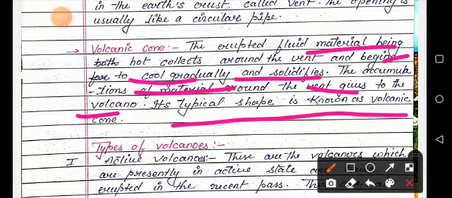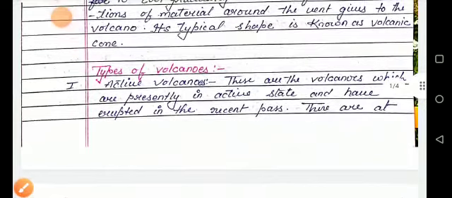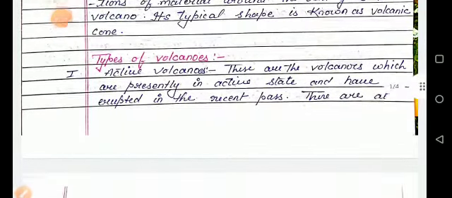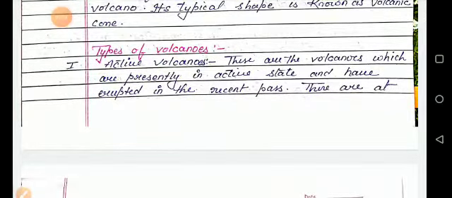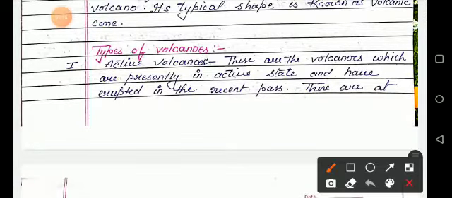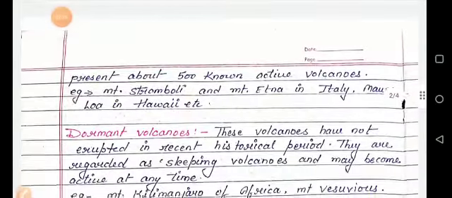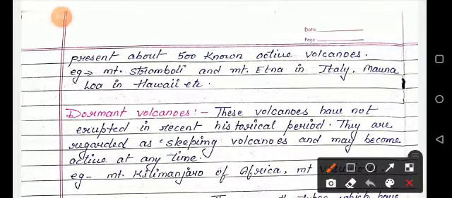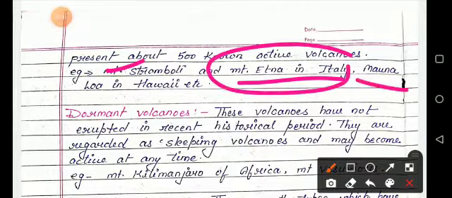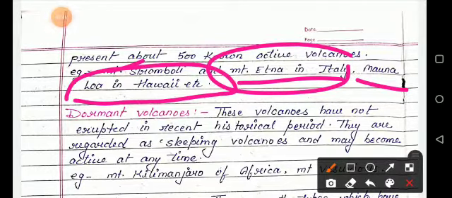Now how many types of volcano are there? There are three types of volcano. The first one is your active volcano. These are the volcanoes which are presently in an active state and have erupted in the recent past. At present there are about 500 known active volcanoes, like Stromboli and Mount Etna, located in Italy, and Mauna Loa, located in Hawaii, an island of the USA.